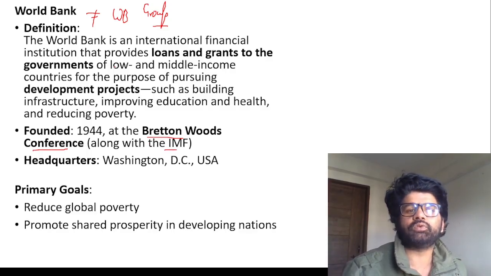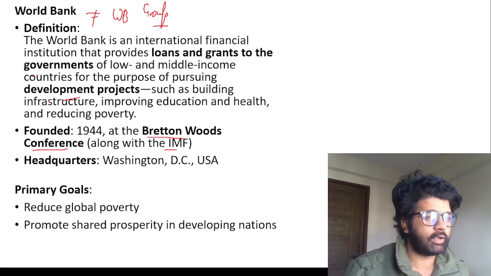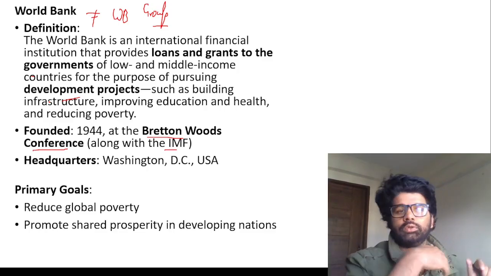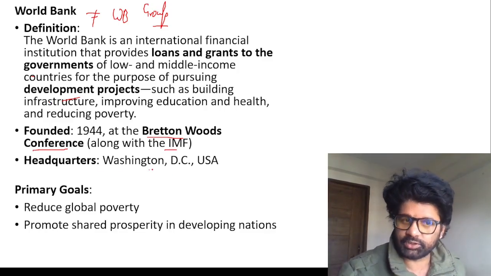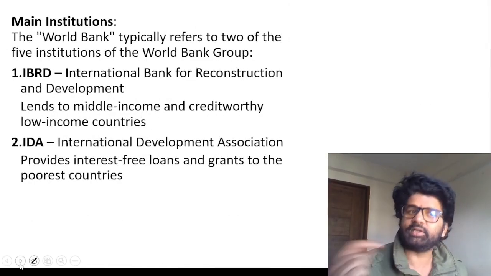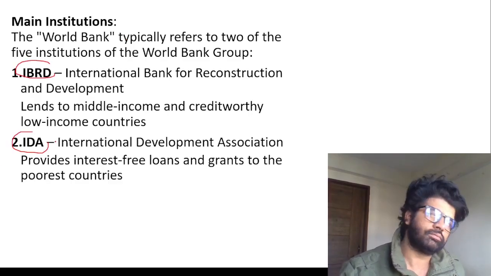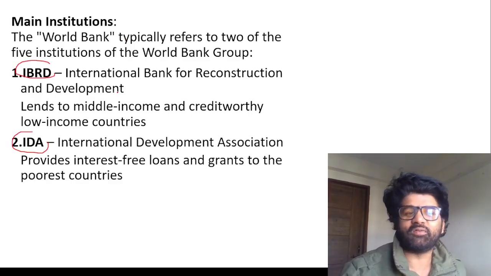And basically the purpose of World Bank is to help developing countries, reduce global poverty, and promote shared prosperity in developing nations. This is World Bank, not World Bank Group. World Bank Group will also look into private sector and all. Headquarter, Washington, DC, of both World Bank as well as World Bank Group. Please pay attention, guys. These are the things which are actually important. So World Bank, IBRD and IDA: International Development Association and International Bank for Reconstruction and Development.